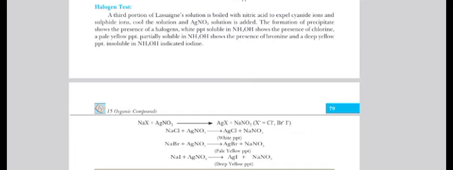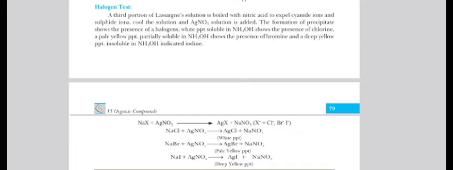But again, if it is soluble, then there is a chance of the presence of halogens. Then they would be soluble in the given substance NH4OH. It shows the presence of chlorine. If it gives you the pale yellow color, it means it is chlorine. If it is partially soluble, it shows the presence of bromine. The deep and dark yellow precipitate which is insoluble will be indicating iodine.